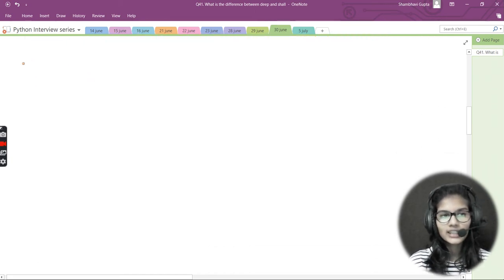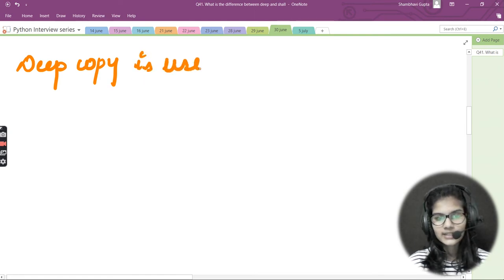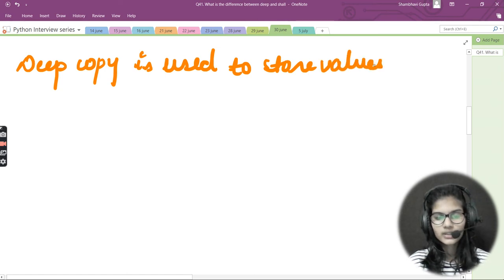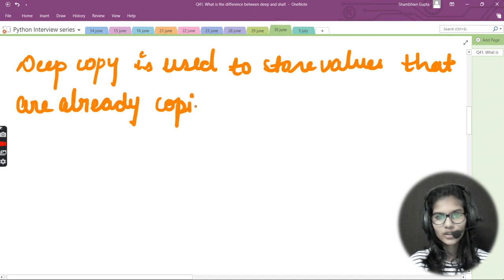Now let's move towards the deep copy and see what differentiates the shallow copy and the deep copy. Here, deep copy is used to store values that are already copied. Basically, it is used to store the values that are already copied.